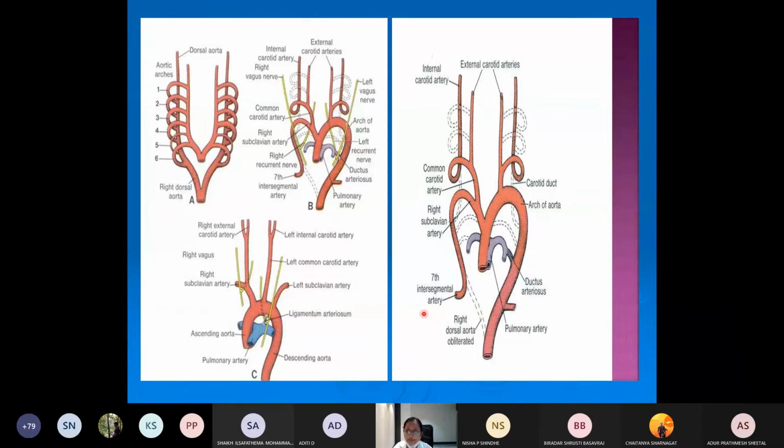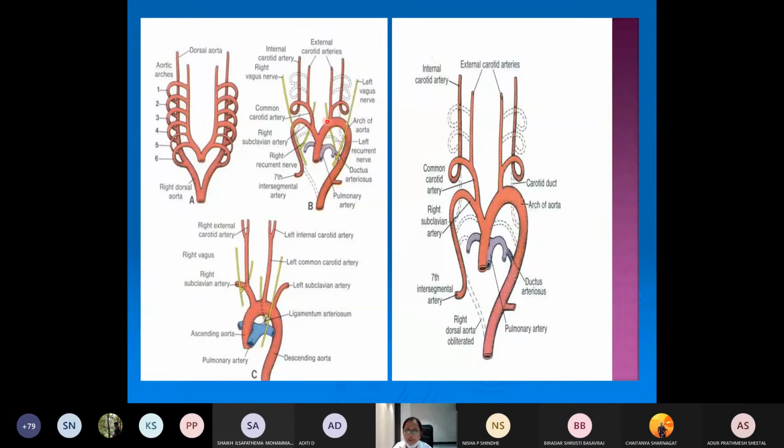The right is completely different. It takes origin from the right 4th aortic arch, the right dorsal aorta and the right 7th intersegmental artery. The left 7th intersegmental artery will continue as the left subclavian artery. Later it will be shifting upwards.